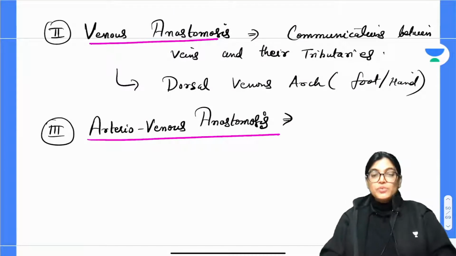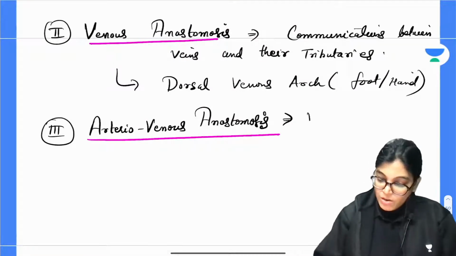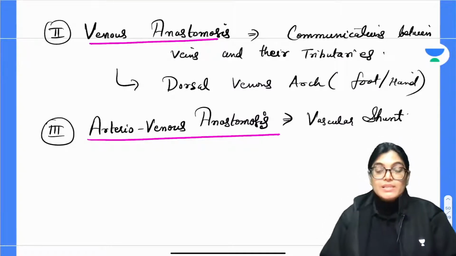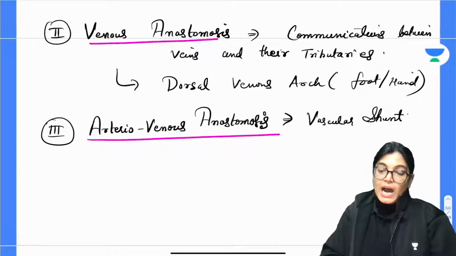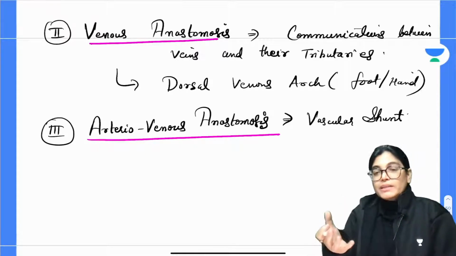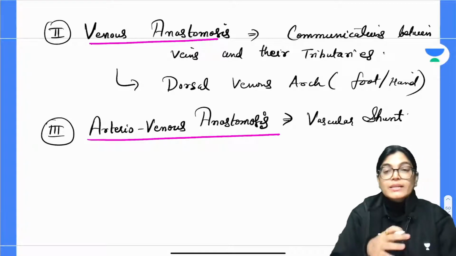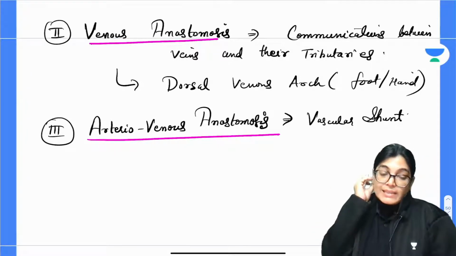Arteriovenous anastomosis is also called a vascular shunt. So this is exactly the communication between arteries and the veins. So in common terms, जब word ही arteriovenous anastomosis है तो common term में क्या बोलेंगे? The anastomosis which is formed between the arteries and the veins.